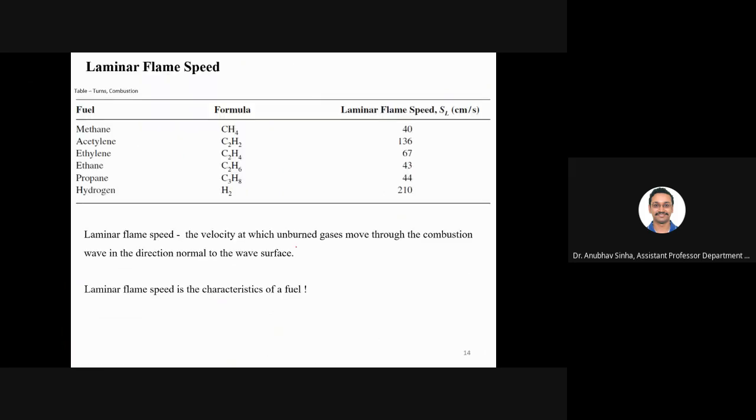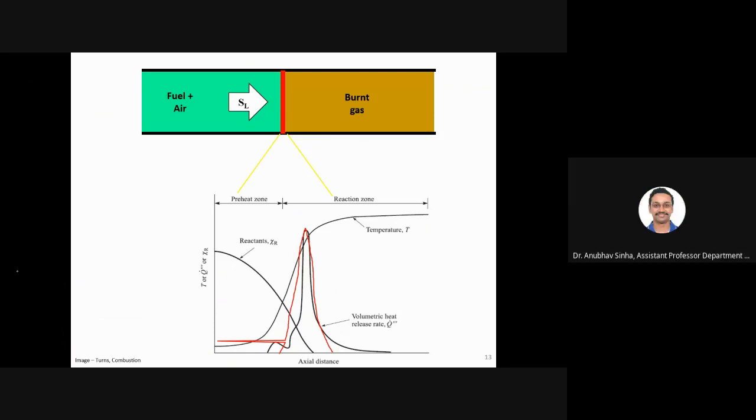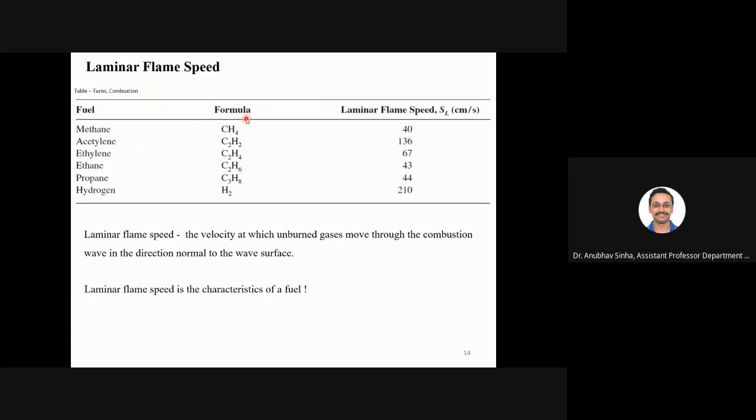Okay. So now let us establish here that this SL is constant for a given fuel. Basically, as you will see, it is a characteristic of a given fuel. You can measure the laminar flame speed of a fuel, and that will be true for that fuel at that given condition. So, for example, for methane, laminar flame speed is 40 centimeters per second. For acetylene, it is 136, and so on and so forth.